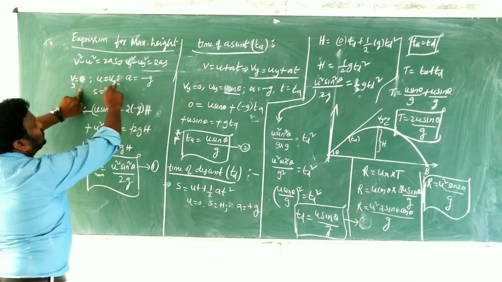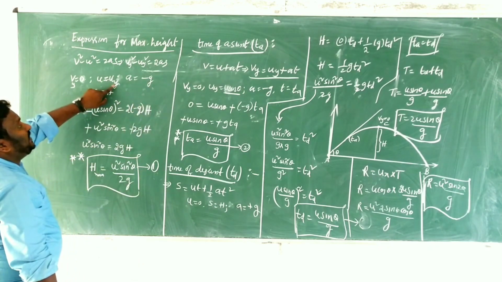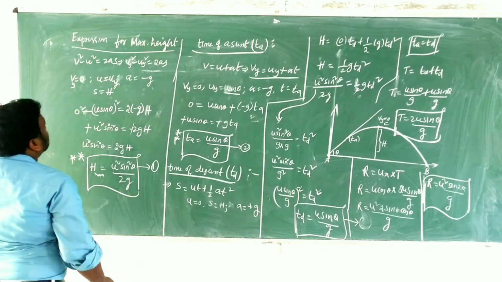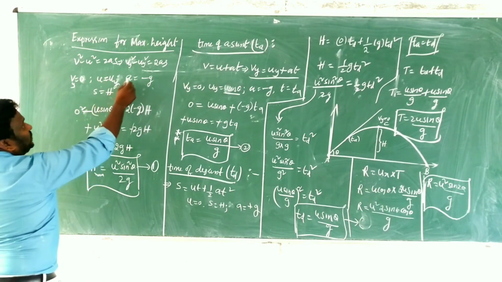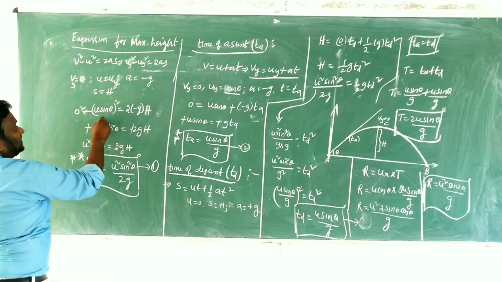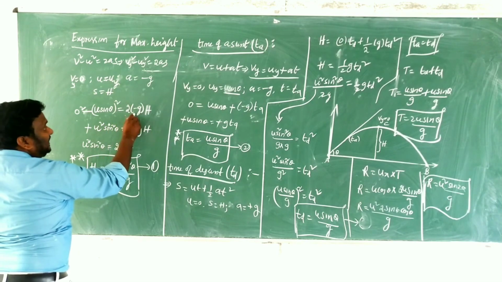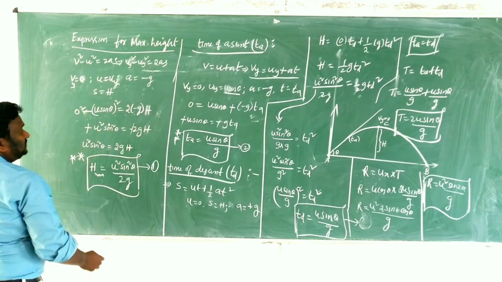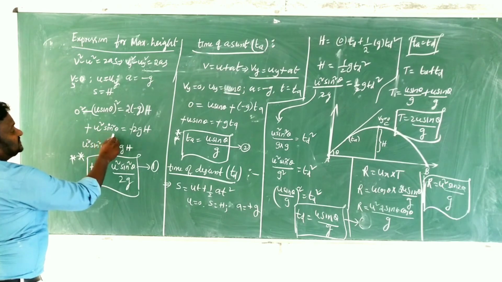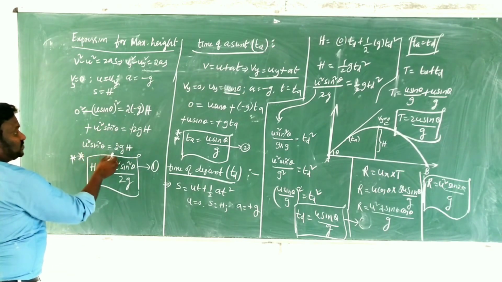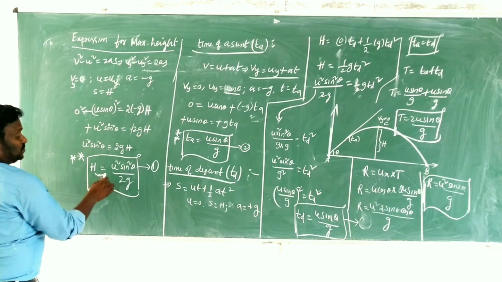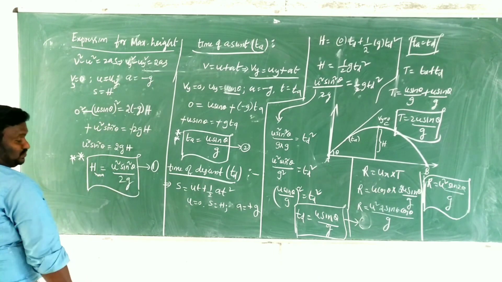Uy is u sin theta. Substituting: 0 square minus u sin theta whole square is equal to 2 into minus g into h. Then u square sin square theta is equal to 2gh, and h max is equal to u square sin square theta by 2g.